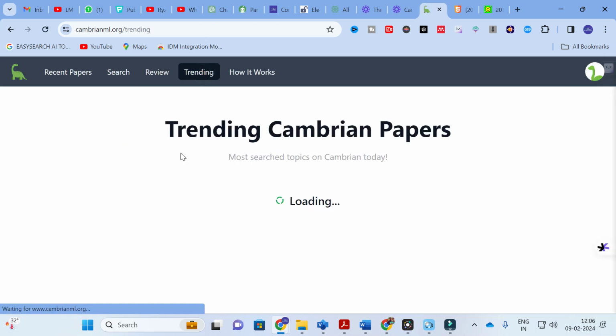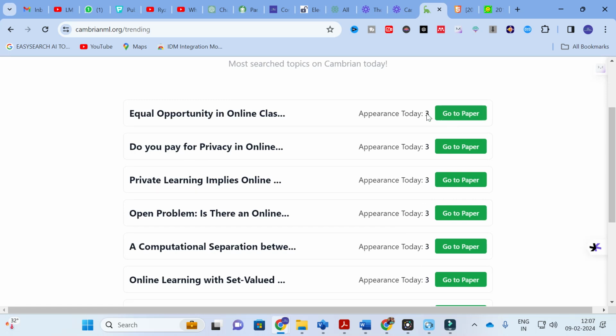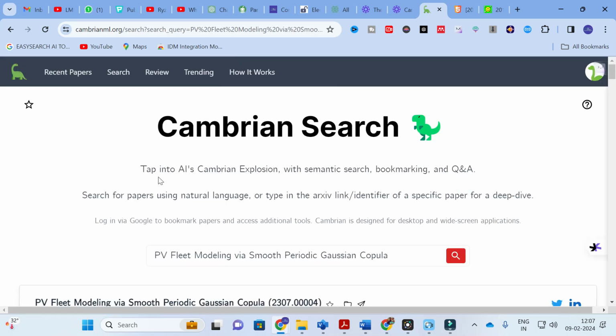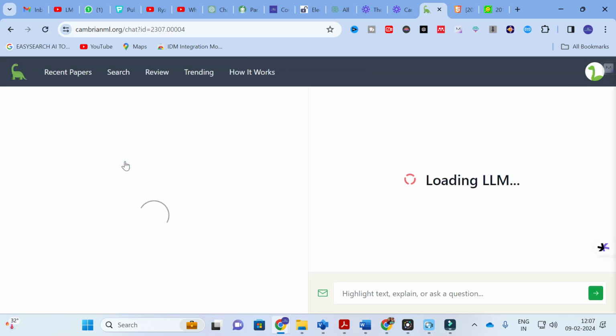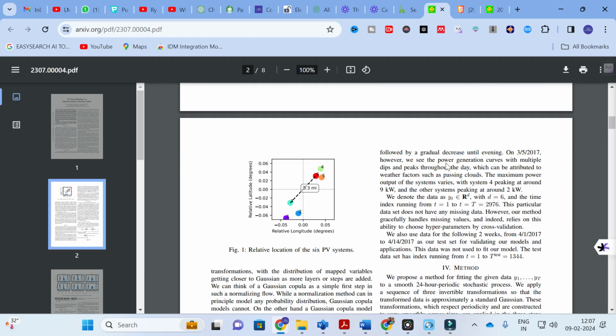The next one is trending. Click on the trending option. Here you can see the trending topics also. For example, this is PV fleet modeling, go to paper. I am going to click go to paper. It will show the paper. You can view the paper also, chat with paper, or else you can download that paper by clicking view paper. So this is the paper.